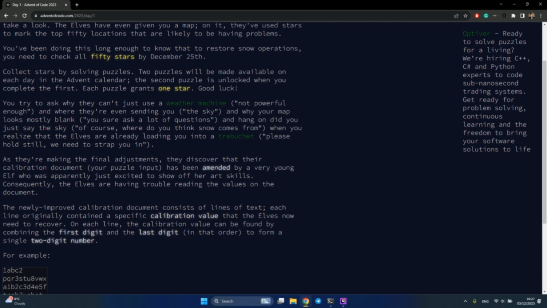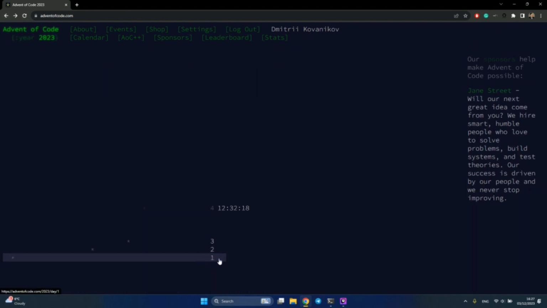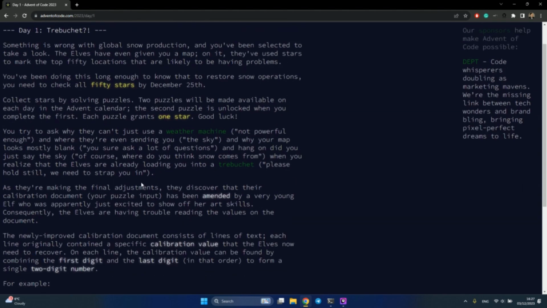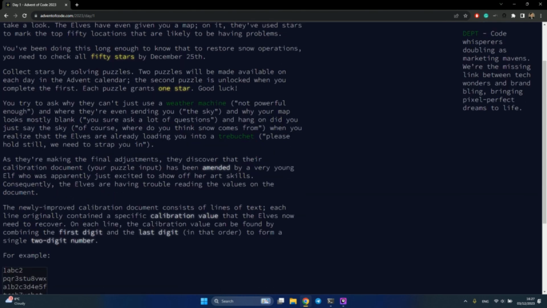Collect stars by solving puzzles. 2 puzzles will be made available on each day in the advent calendar. Okay, this is news to me. So apparently it says 1, but there are 2 puzzles here. From what I heard, you solve one puzzle and you get the second part afterwards, like a secret continuation. Okay. Anyway, you try to ask why they can't just use a weather machine.